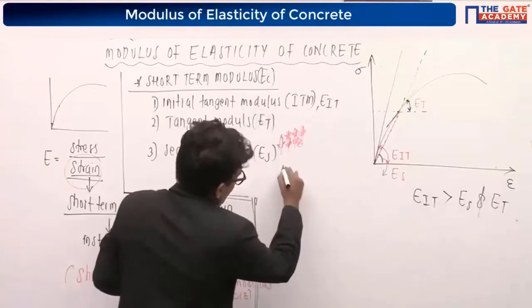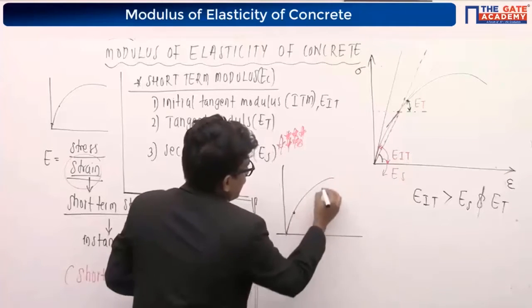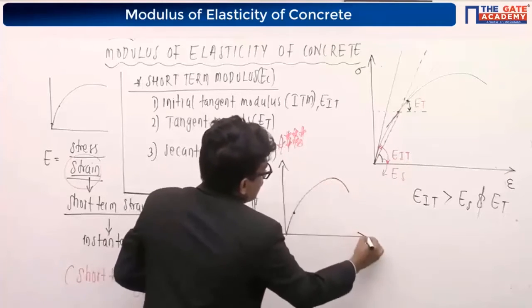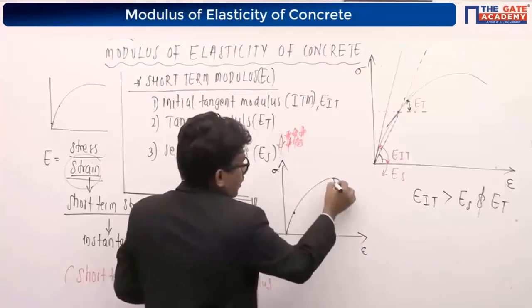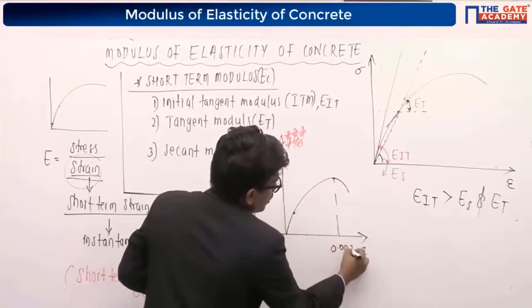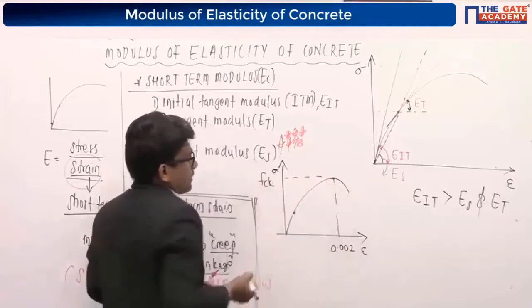So this was the case for concrete. Suppose this is the stress strain curve of the concrete. This is stress and this is strain, and this is the maximum stress value. It will occur at a strain value of 0.002, and the maximum strength corresponding to that strain value is fck.